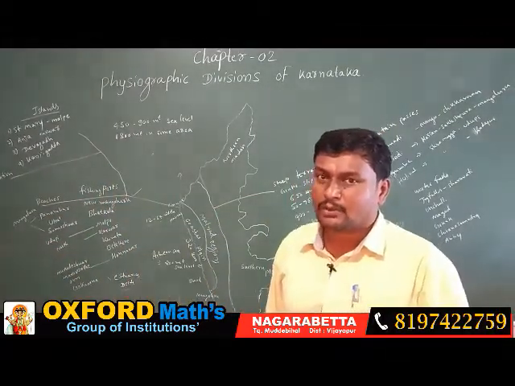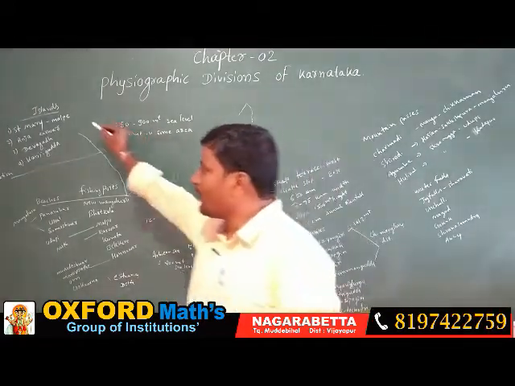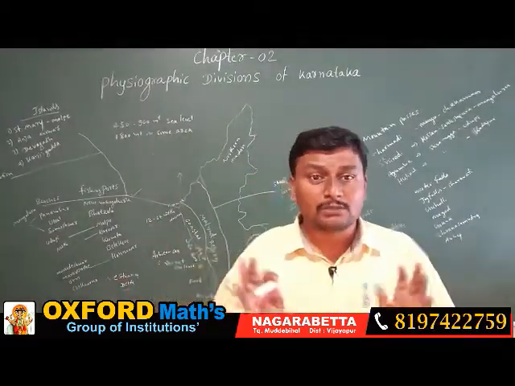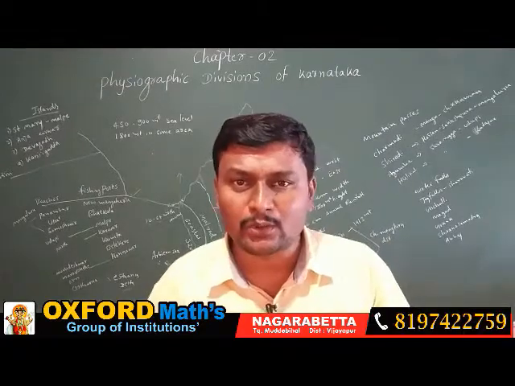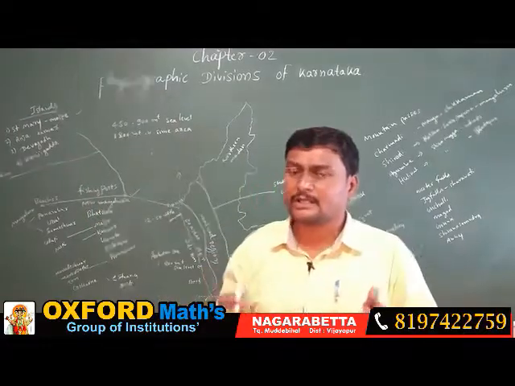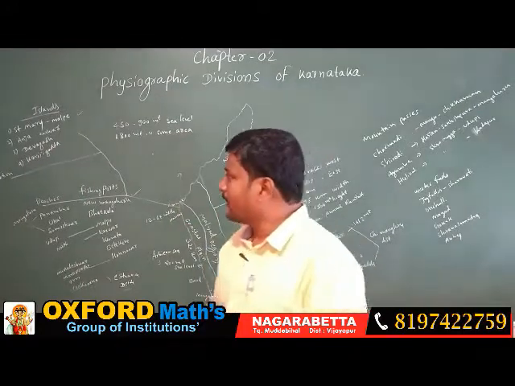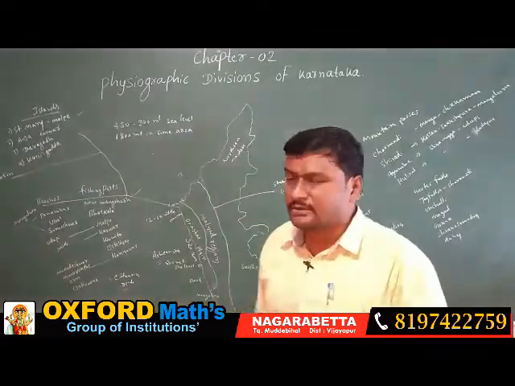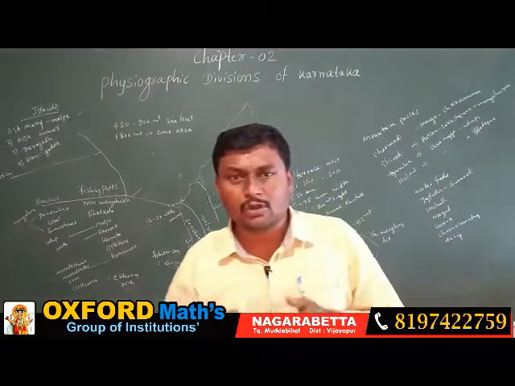And some more important features are also there in the Karnataka coastal area. They are called islands. Islands means what? A small land which is covered by water is called an island. In Kannada it is called Nadugadde, Dvipa. So which are the important islands along the Karnataka coastal areas? One is Saint Mary's, near Malpe, and Anja, near Karwar, and Devagada and Kanjigudda. These are the important islands located in the Arabian Sea, belonging to Karnataka.